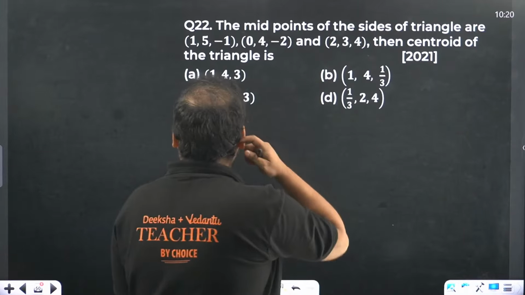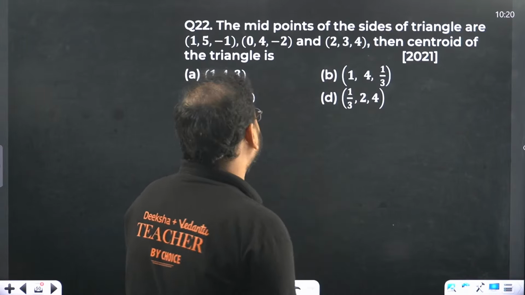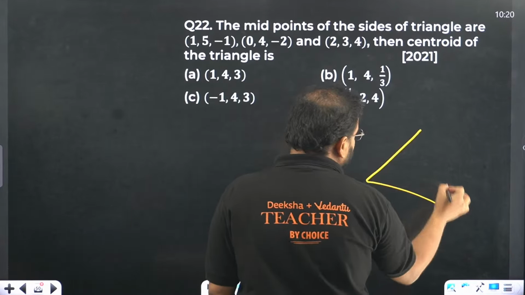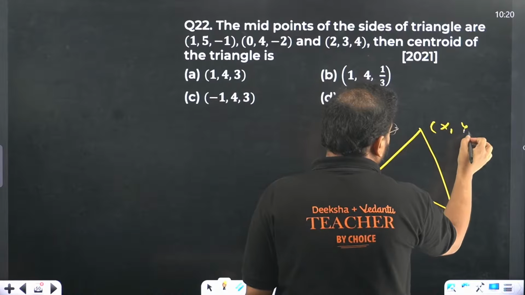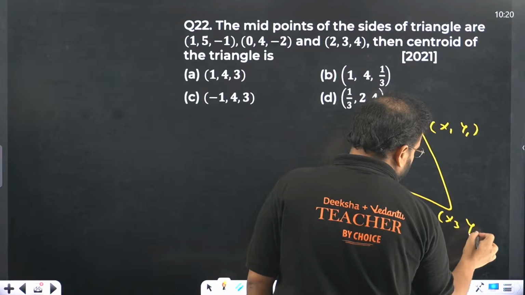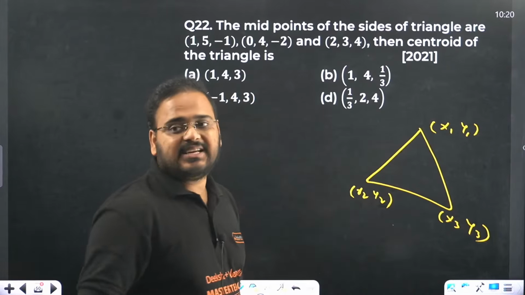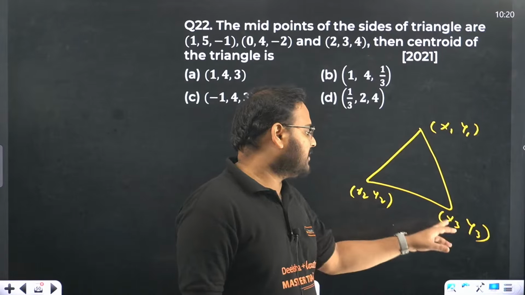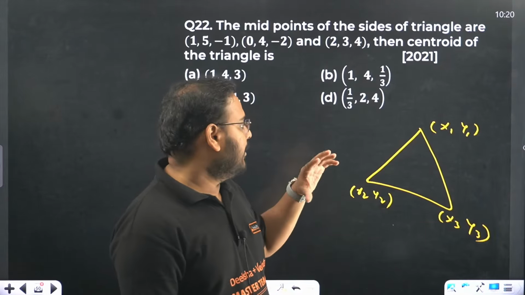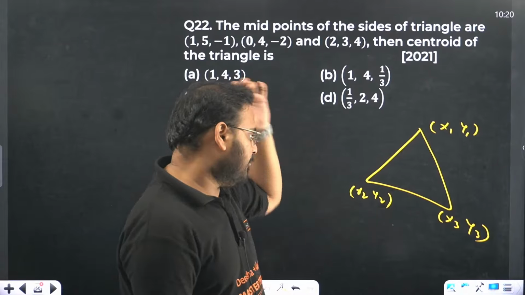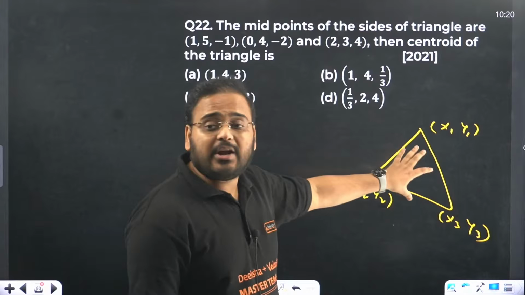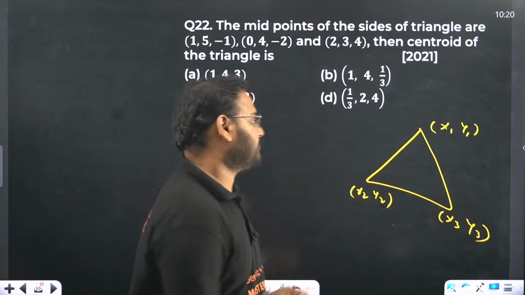Question 22: the midpoints of the sides of a triangle are given. This is a property. If you remember, to find the centroid we have x1, y1, x2, y2, x3, y3. We take the sums: x1 plus x2 plus x3 by 3, y1 plus y2 plus y3 by 3, and that's how you get the centroid. If you have a z coordinate, you use z1, z2, z3 in the same way. So you can find the centroid using the coordinates of the vertices.